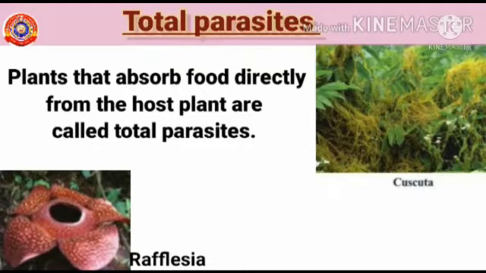Once again, what are total parasites? Plants that absorb food directly from the host plant. It is also very harmful to the host plant. Examples of total parasites are Cuscuta and Rafflesia.